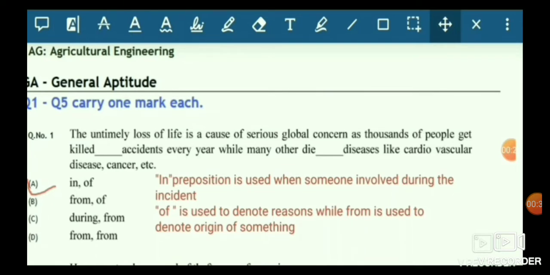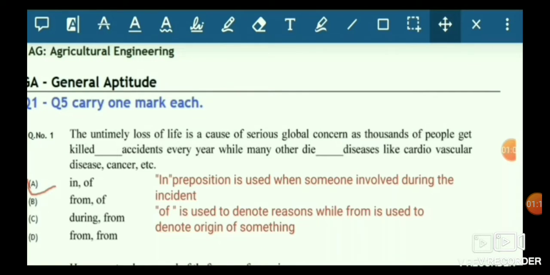Most people think that they will cover this portion at the last time, and they don't focus on it. But I will tell you, friends, this portion carries approximately 30 marks in the examination. If you score 25 marks out of 30 from this portion, then you can easily clear the GATE cutoff by only studying engineering mathematics and general aptitude. So you can't ignore this portion.